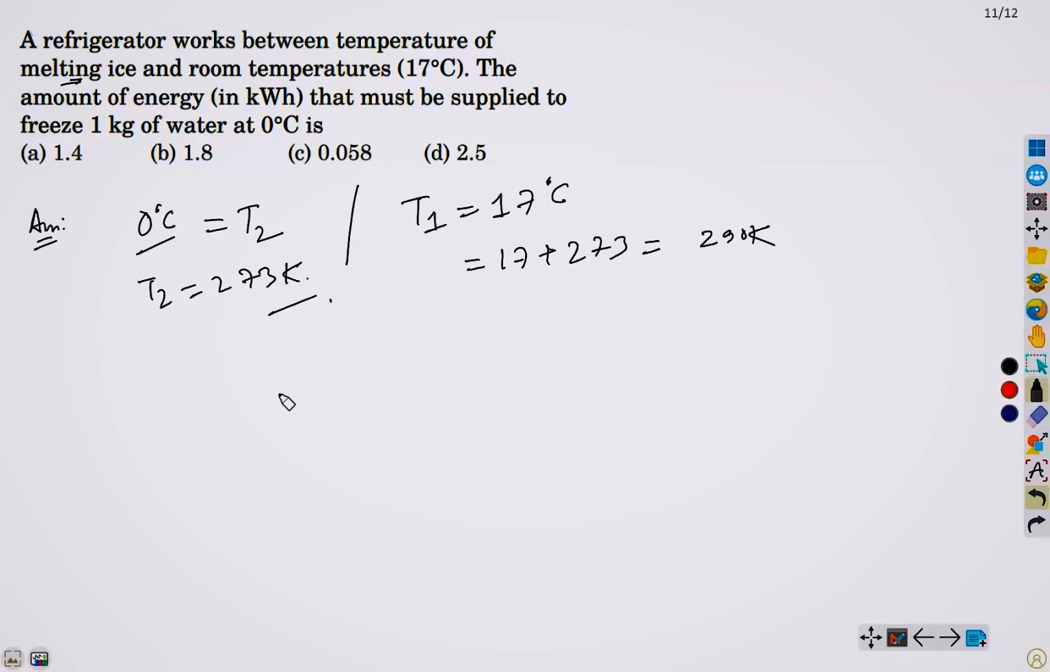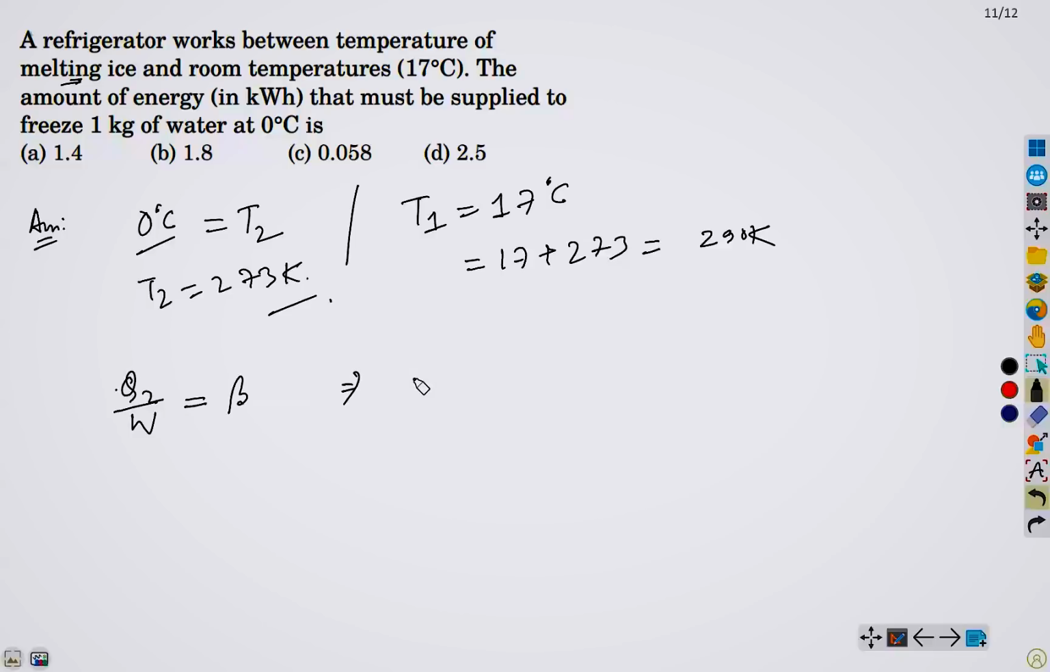Now we know that the coefficient of performance of a refrigerator, as I mentioned in our last problem, is given by Q2 by W, which is our beta.